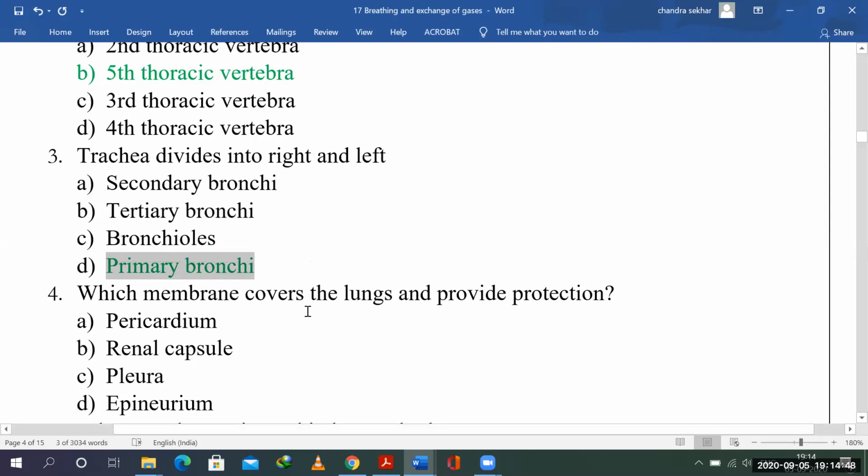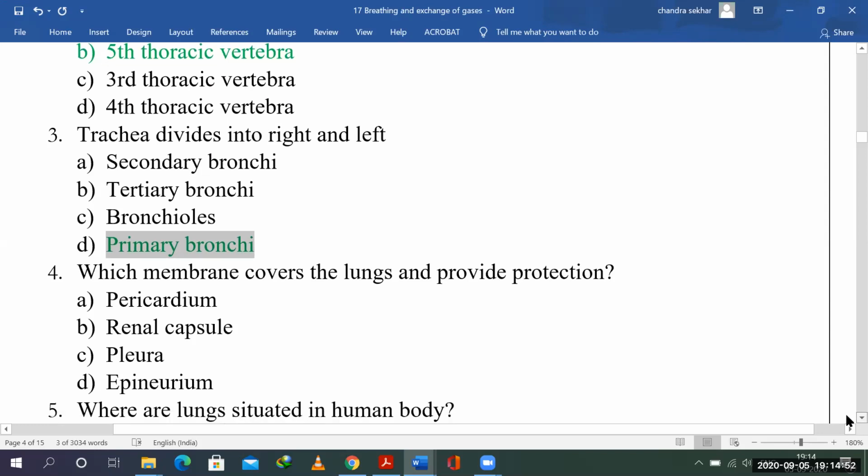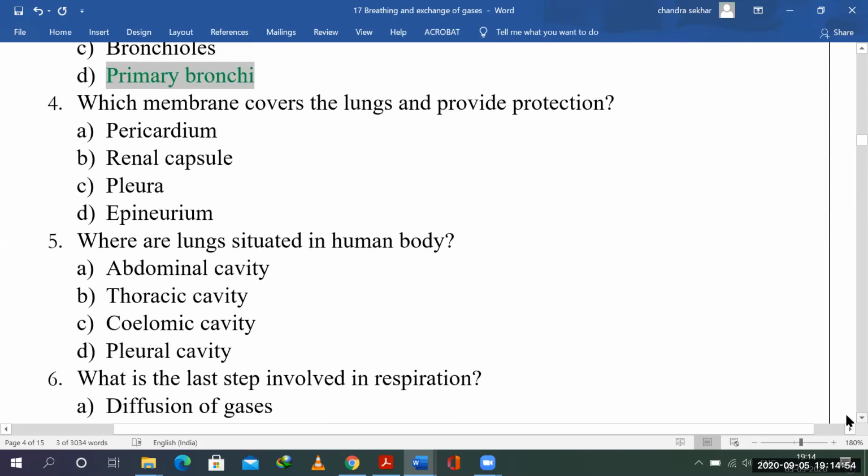Which membrane covers the lungs and provides protection? Just like many organs, we also have a protective covering here. For example, if you take the heart, you have the pericardium. The renal capsule is the connective tissue capsule which covers the outer side of the kidney.